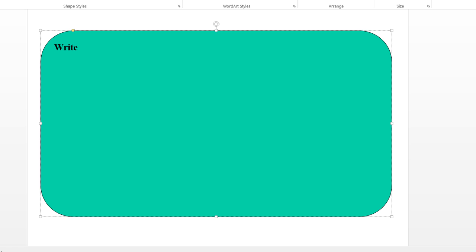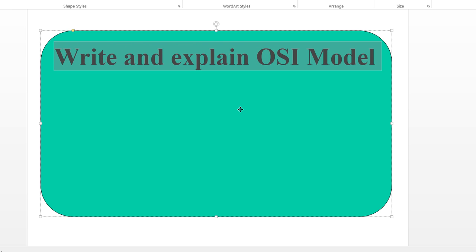Write and explain the OSI model. All layers you need to explain, not just one layer, and you should not just mention the layers, you have to explain. This is your question.